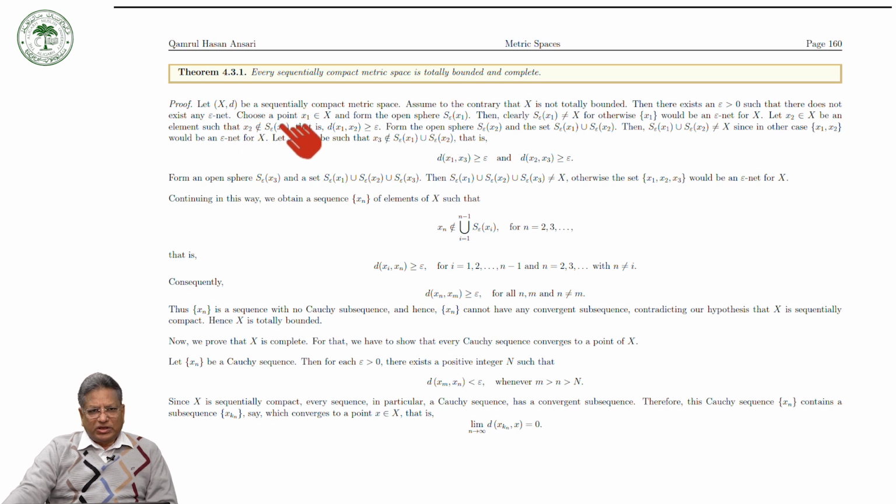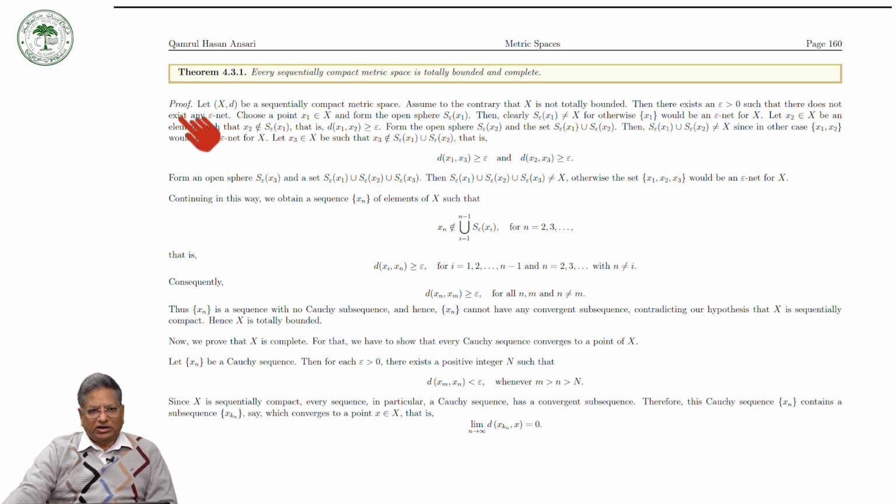So choose a point x1 in X and form the open sphere S(x1, epsilon), that is, the open sphere with center at this point and this radius. Then clearly this open sphere cannot be equal to the whole space X, otherwise the singleton set consisting of x1 would be an epsilon net for X.